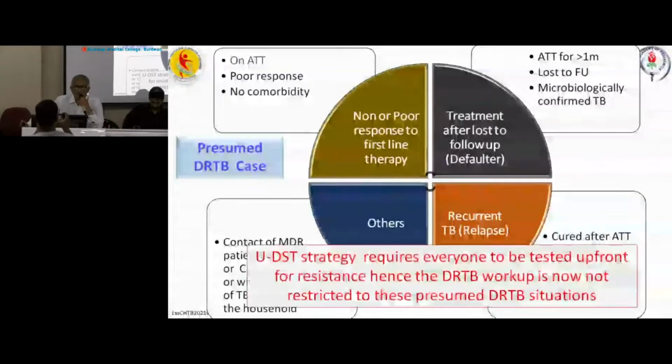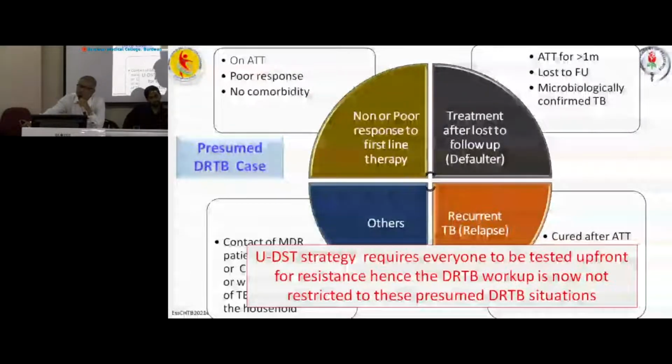But the strategy has changed now. Every patient with TB should be tested for DRTB upfront. That is called UDST, Universal Drug Sensitivity Testing. The point is that even if the previously mentioned criteria are absent, a few treatment-naive rifampicin-resistance cases may also be reported. So all cases of TB, irrespective of their history, should be tested for sensitivity, and that is called UDST.